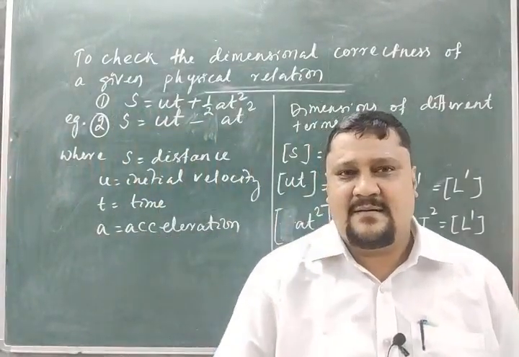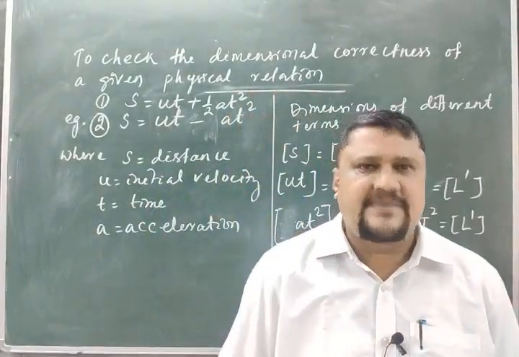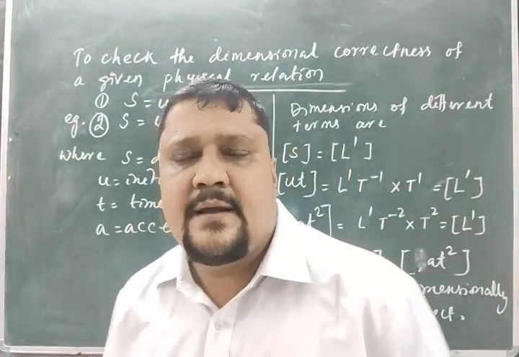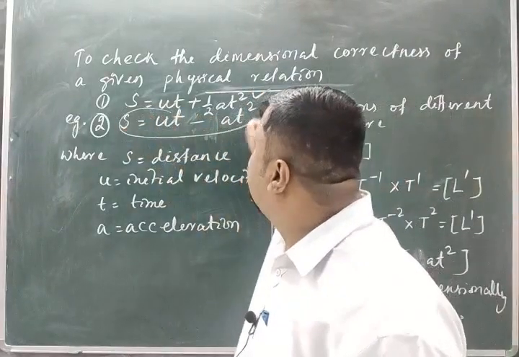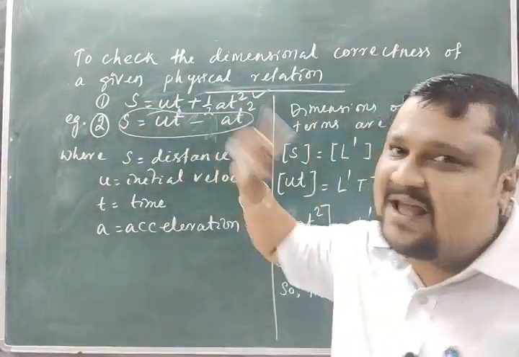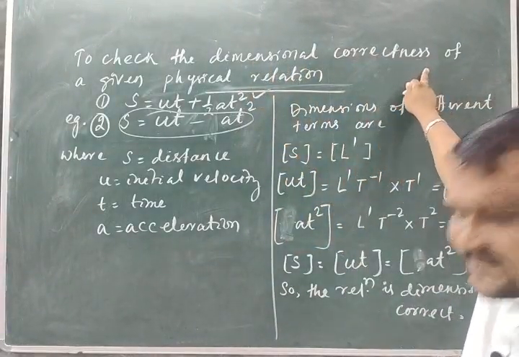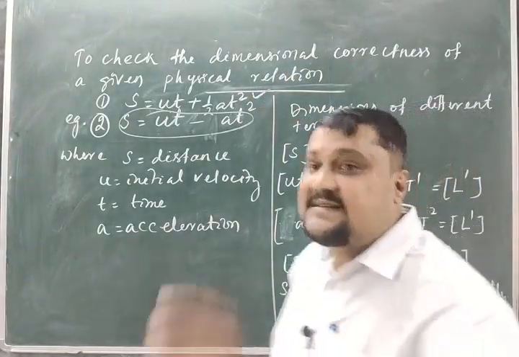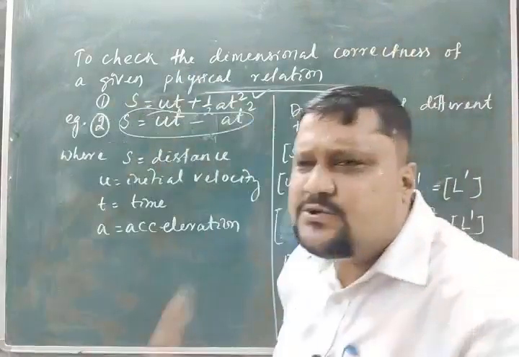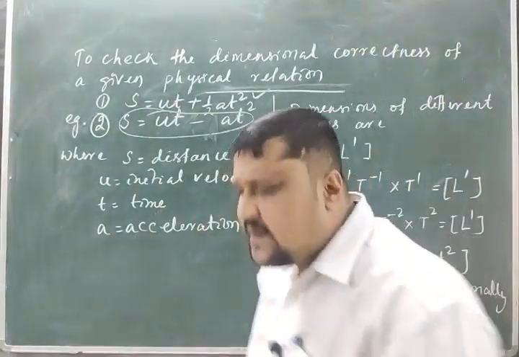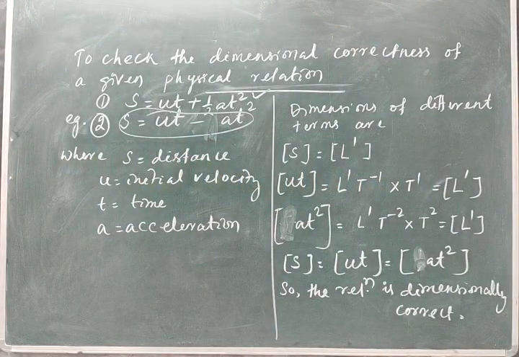We cannot say that if a relation is dimensionally correct, it is always correct physically, or absolutely correct. This relation is actually correct, this one is not absolutely correct, though dimensionally correct. That's why I have written here to check the dimensional correctness. We are not checking physical correctness. Physical correctness can be checked by your usual derivations using different concepts and laws. So this is one of the examples.